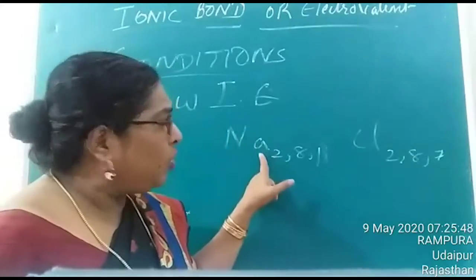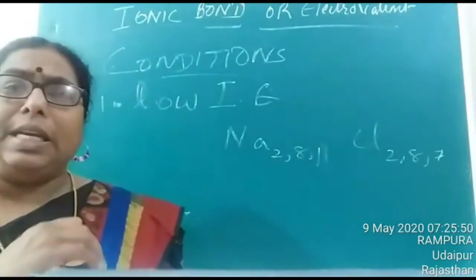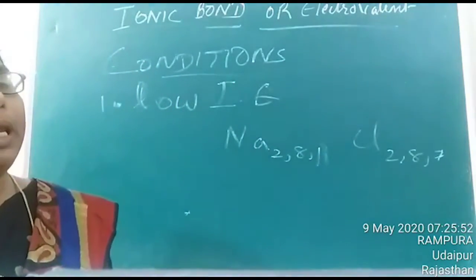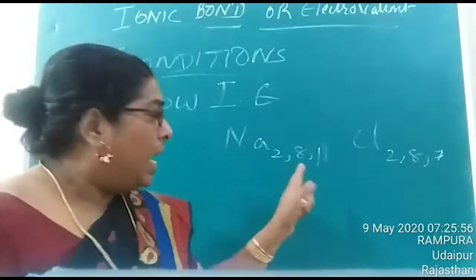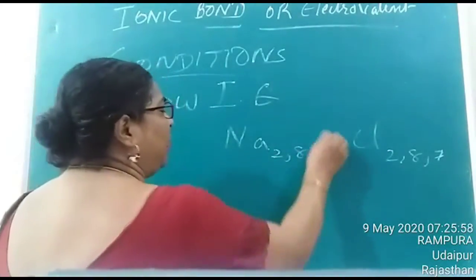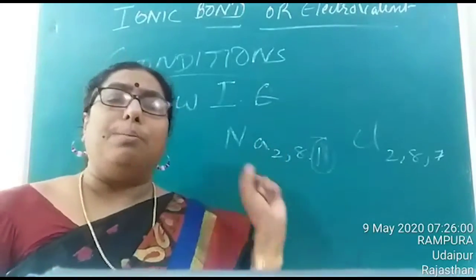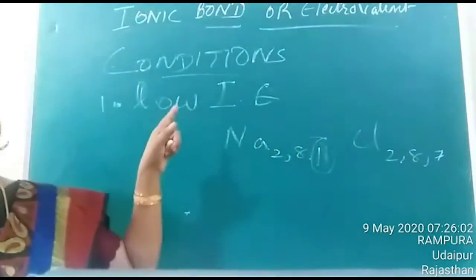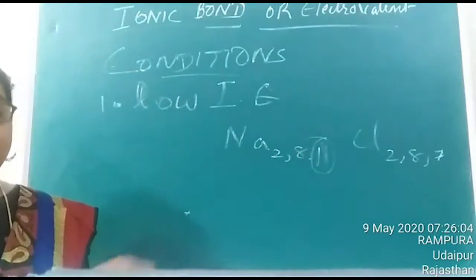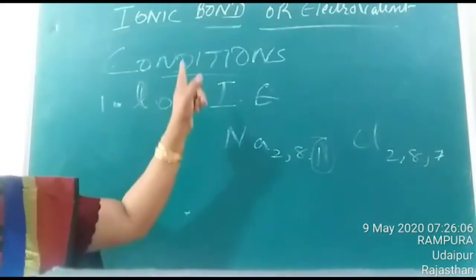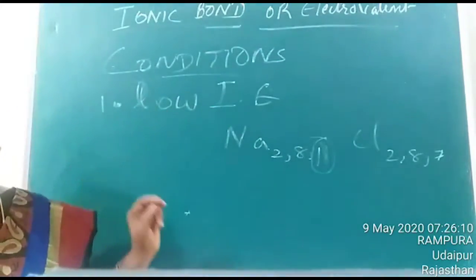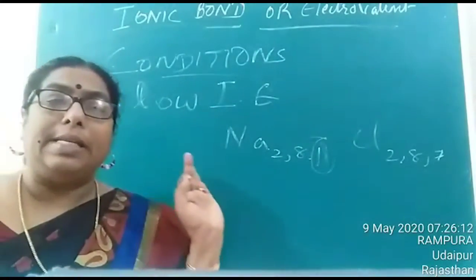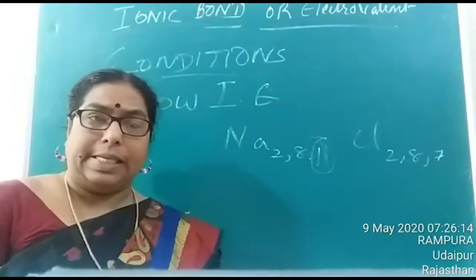So in case of sodium, the energy needed to remove the electron will be less, since sodium is already ready to lose the electron. This amount of energy needed to remove the electron is termed as ionization enthalpy. So as the first condition for the formation of ionic bond, the element should possess low ionization enthalpy. Is it clear?